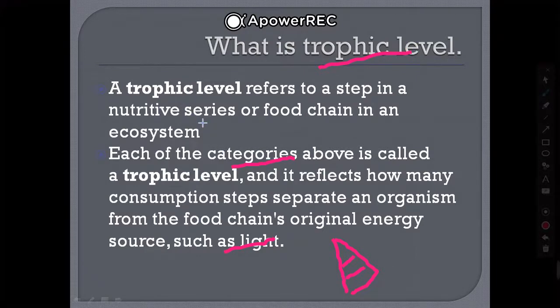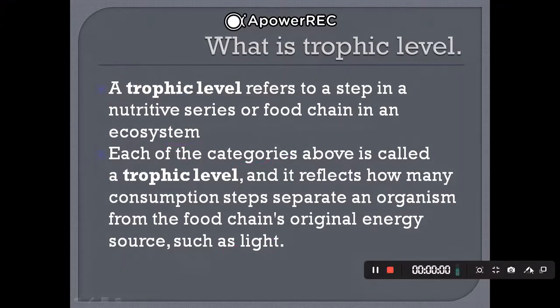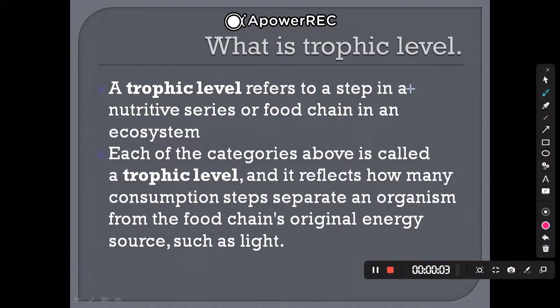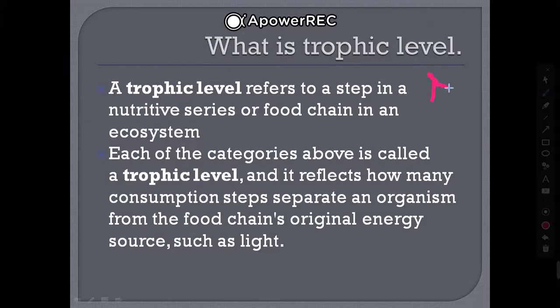You can check out this point. This is a short form of this full paragraph: a trophic level refers to a step in a nutritive series or food chain in an ecosystem. What I told is that animals feed on one another, and the nutrition gets into other organisms. That is a nutritive series or a food chain in an ecosystem.